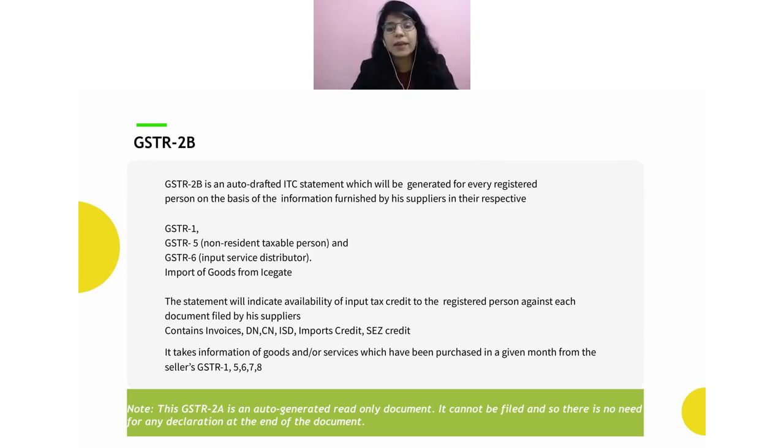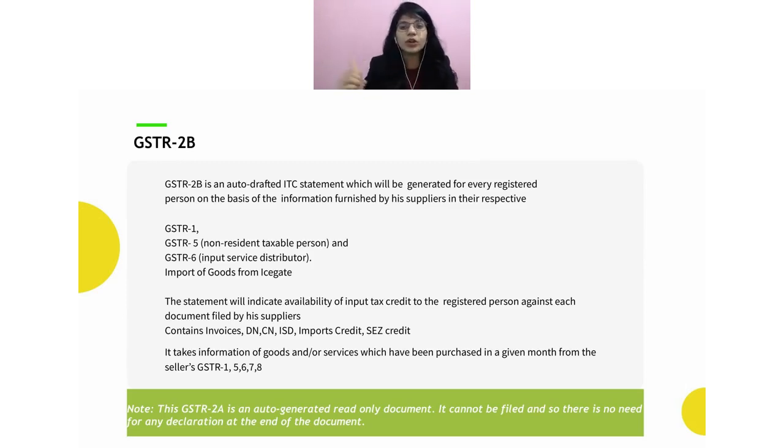But now let's talk about the second example. In the second example, I was saying that I'm a non-compliant supplier, which means I have filed my return on 15th of May. So if I have filed on 15th May, which means I have filed after the due date, in this particular case, if you try to download your GSTR 2B for the month of April, you will not be able to see this document. Because I said 2B is always basis the supplier's GSTR 1 filing date. So here, because it was filed after the due date, this document will not form part of my GSTR 2B for the month of April. Rather, this document will go in the next month, which is the month of May.